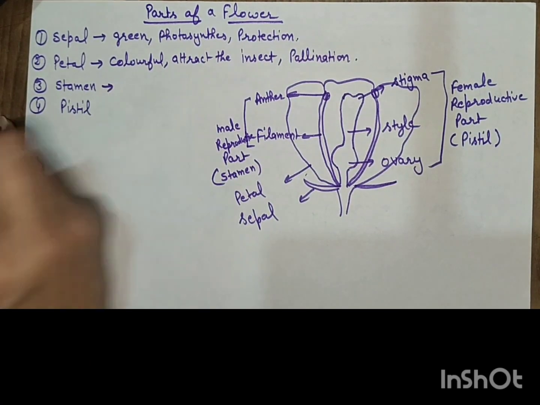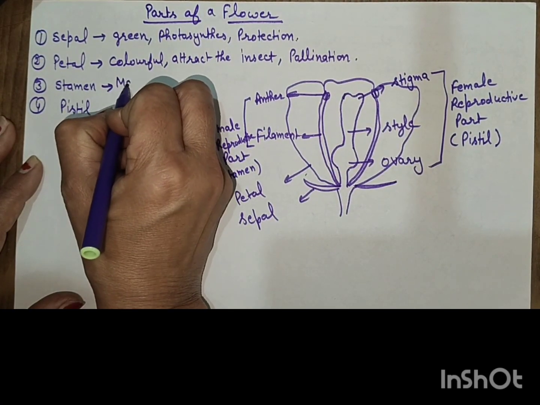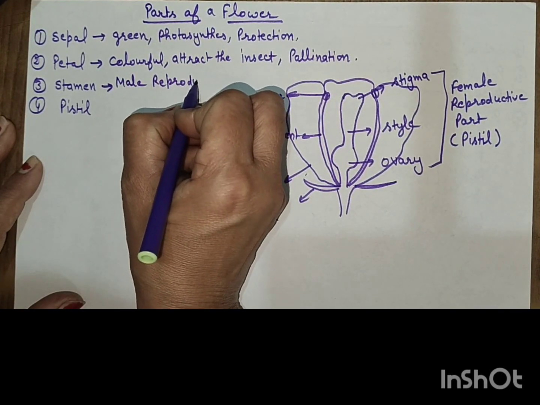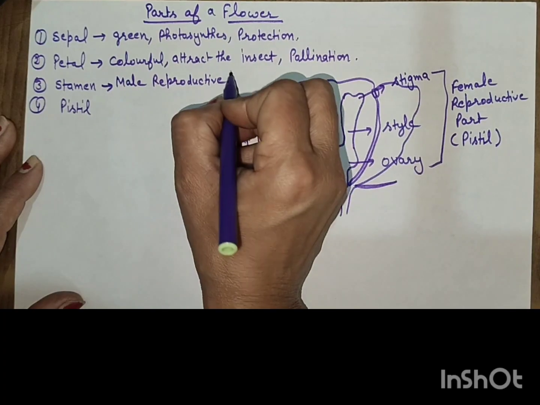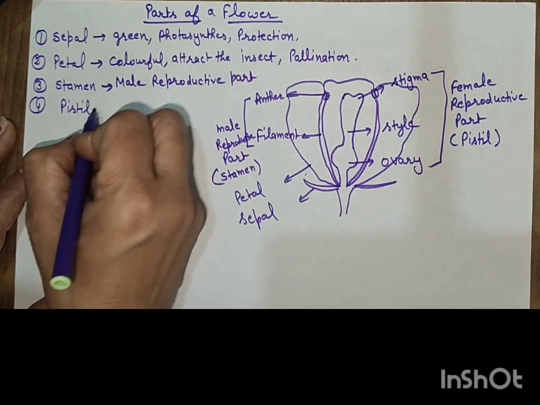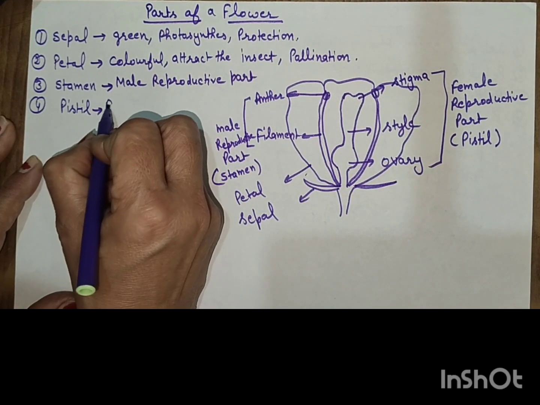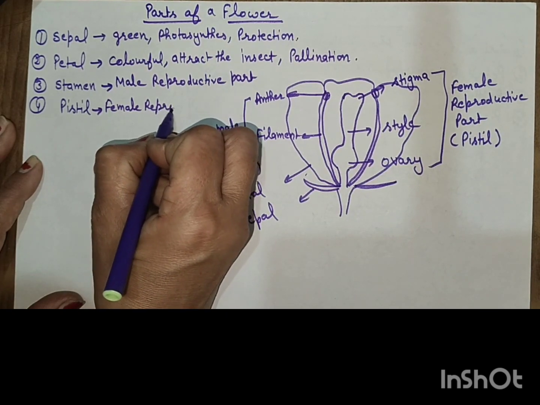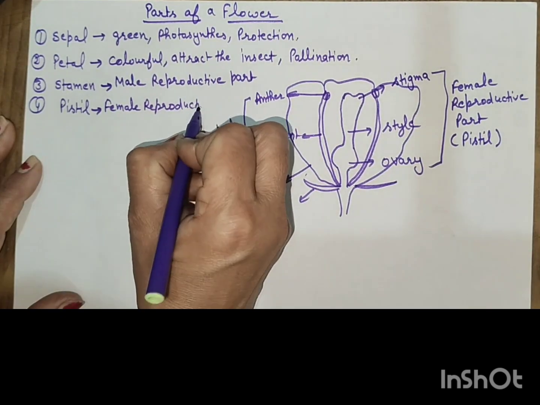Now, the stamen. The stamen is the male reproductive part, which helps in reproduction. The pistil is the female reproductive part, which helps in reproduction.